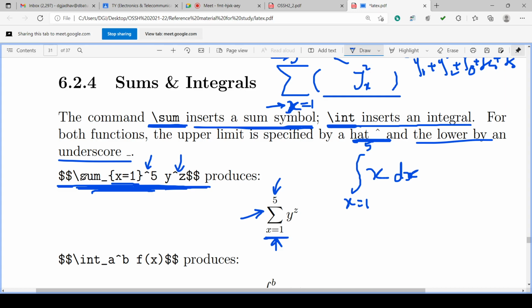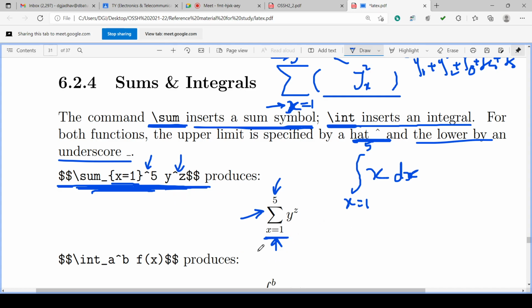If it is in continuation with \sum_, then that hat is the upper limit hat, and when a space is given, the symbol is completed, \sum is completed, and then there is the expression y^z. So this hat indicates power, y raised to z.